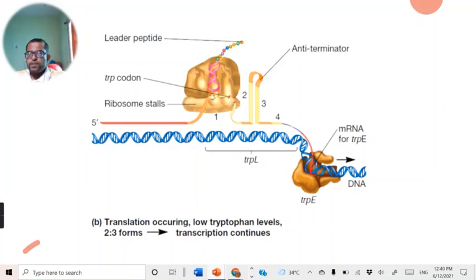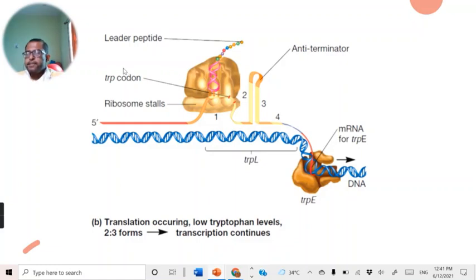You can see here, when the amount of tryptophan is low, these are the 2 codons which are present in region 1, and this is the RNA polymerase enzyme. When the amount of tryptophan is low, the translation process stops at this position. They are waiting for the tRNAs which carry the tryptophan amino acid. So this is the leader sequence which is transcribed by the RNA polymerase enzyme. It forms the pairing between region 2 and region 3 of the leader sequence of mRNA, and this is the anti-terminator loop.